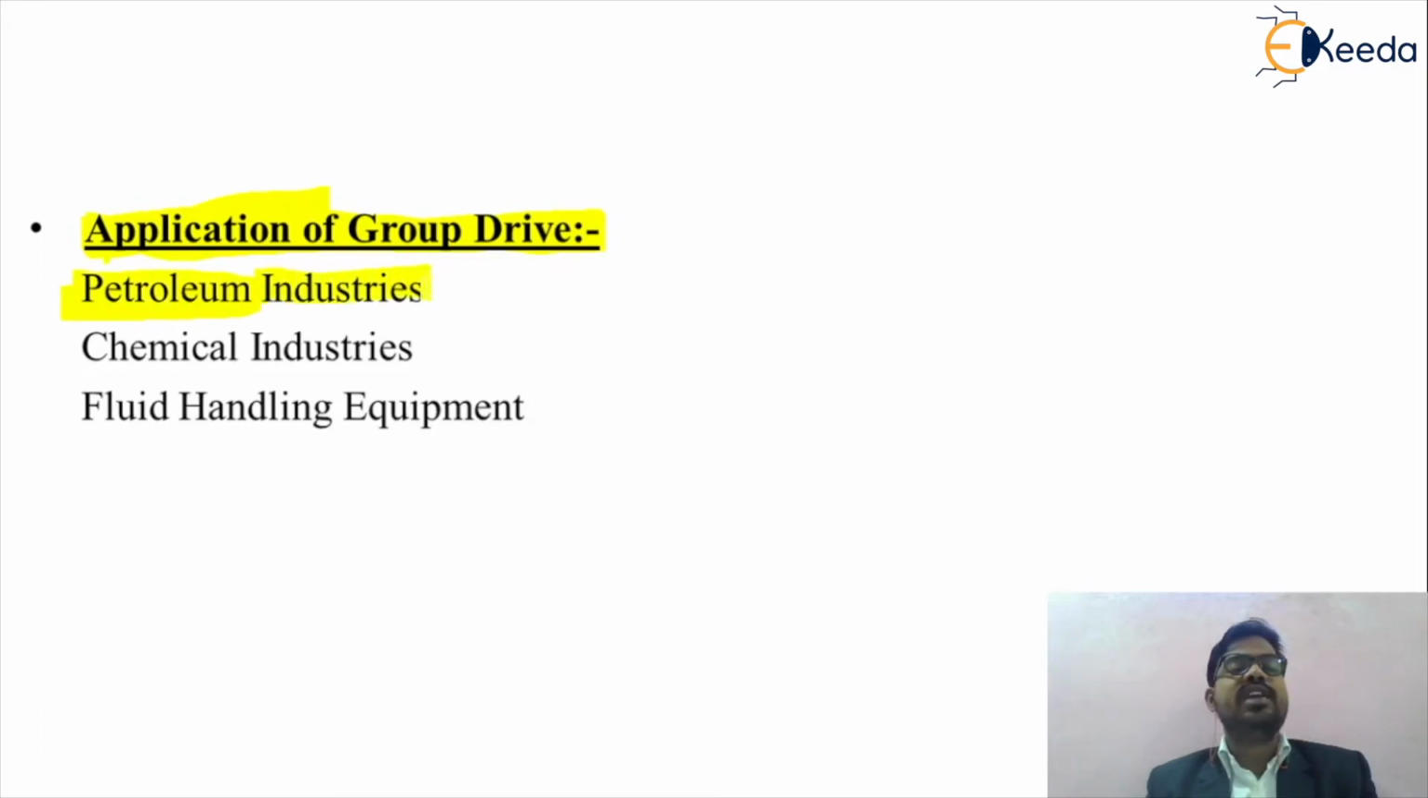So in the petroleum industry, we have to purify the natural petrol with different mechanisms. So in concern with that, we are using a single motor for n number of types of applications. So that will be the first application of the group drive.